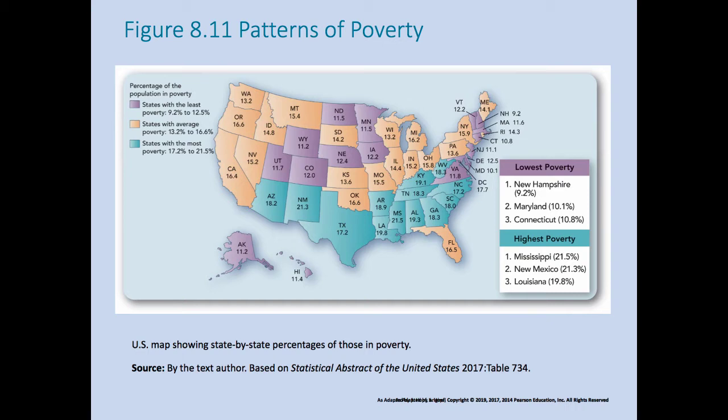But as this map shows, poverty is greatest in the South, and this has been a pattern for over 150 years. And we don't think very often in terms of rural poverty because we don't see as many images of it, and it's somewhat hidden from view. Rural poverty is at a rate of 16%, which is higher than the national average of 15%. We also don't tend to think about suburban poverty, but now more and more of the nation's poor are living in the suburbs.